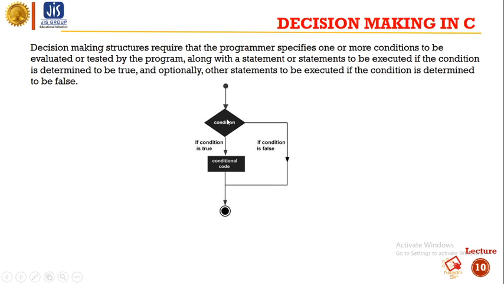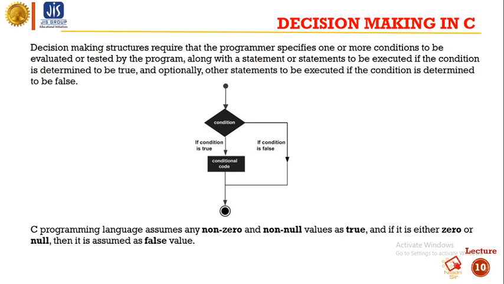If this condition is satisfied, then this conditional code will be executed. And if this condition is not satisfied, then this conditional code will not be executed. So this conditional code will not be executed for all cases. There is a certain condition, and if that condition is satisfied, then it will run.